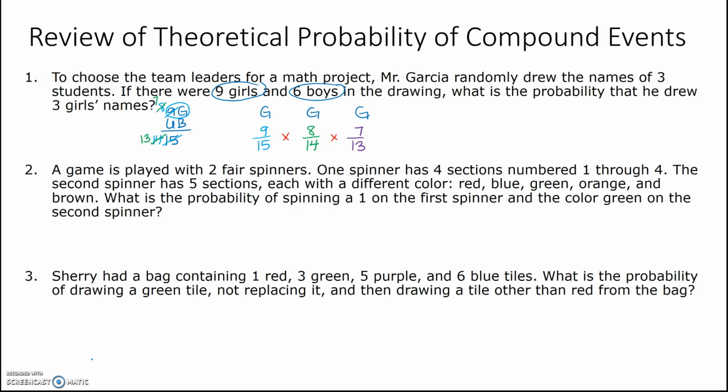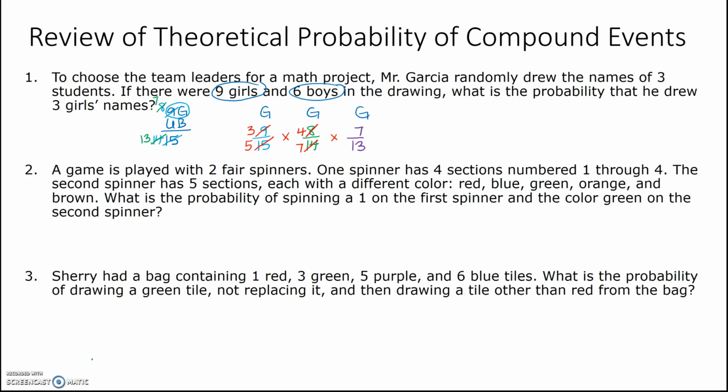So we have options. We can simplify them individually, or you can simplify diagonally. So I'm going to start individually and say, okay, 9 and 15 are both divisible by 3. So 3 over 5. Okay, so 3 out of 5. These are both even, so 8 divided by 2 is 4. 14 divided by 2 is 7. So now I'm down to that.